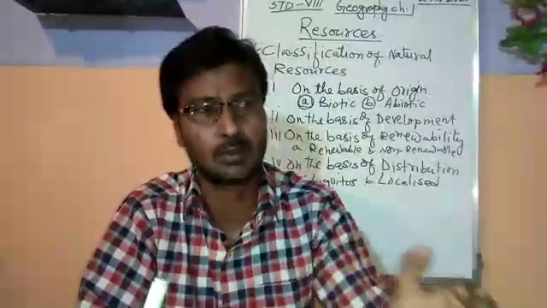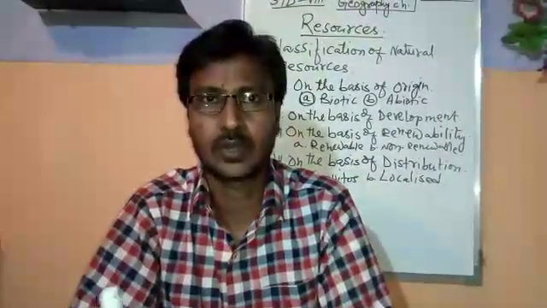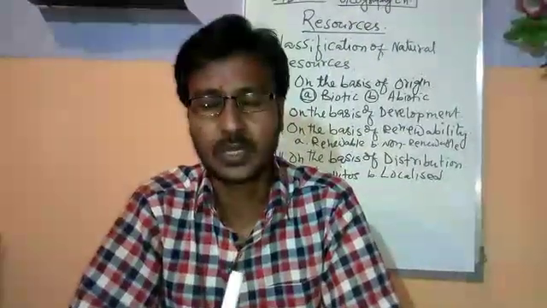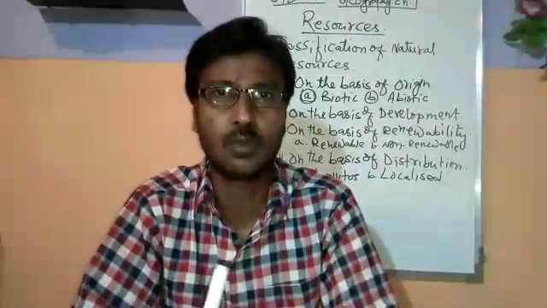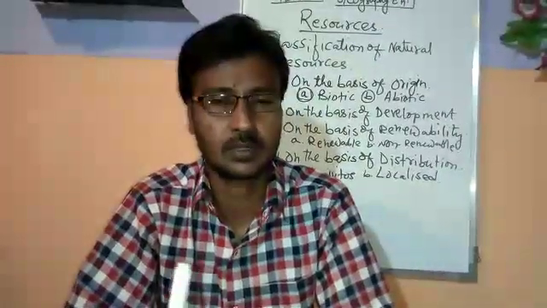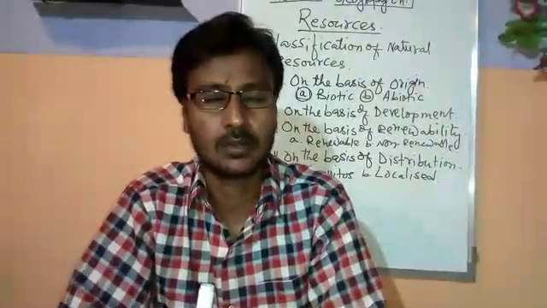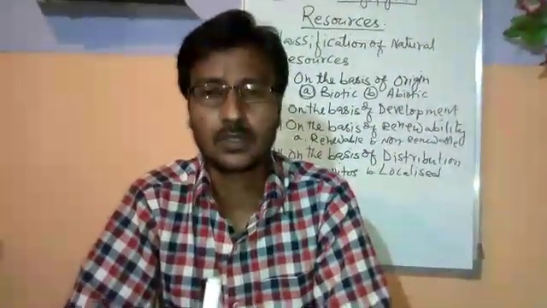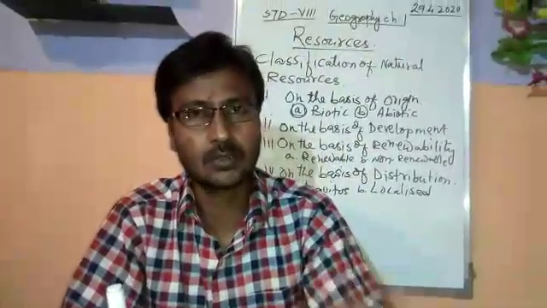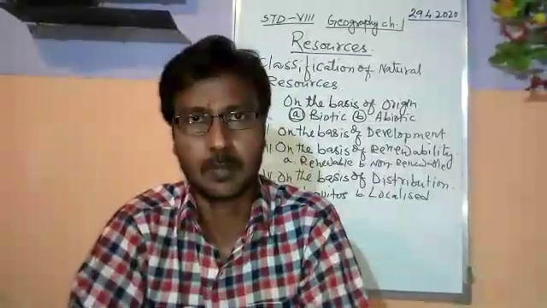Some places have so many resources, whereas some places have no resources. For example, our state of Jharkhand, West Bengal, Orissa, we have coal in a large quantity, whereas other states have no coal. So therefore we know, students, that all the resources are not equally distributed on the earth everywhere.